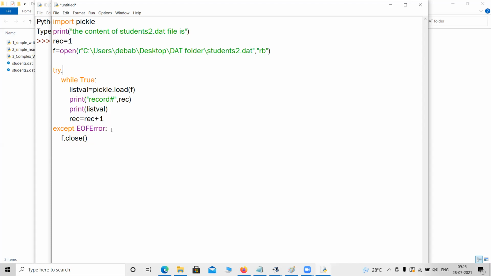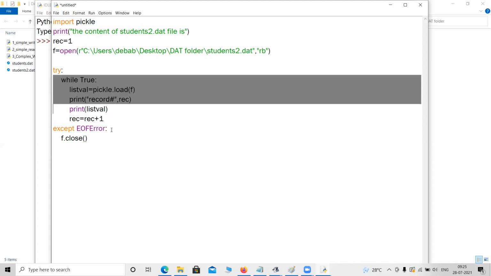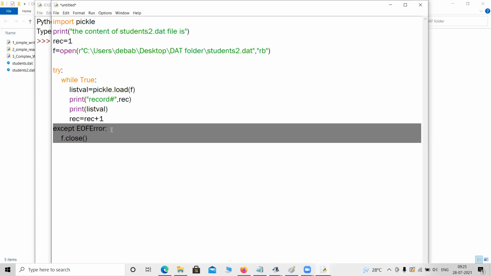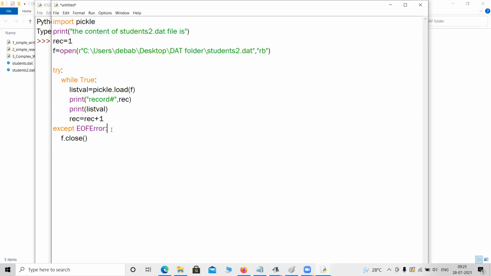Okay. So if anything happens in this code block, then the control will come over into this except block. But here we have explicitly mentioned that the error should be related to something like end of file error. Suppose we have already reached the end of file, and then we are again trying to read the file.